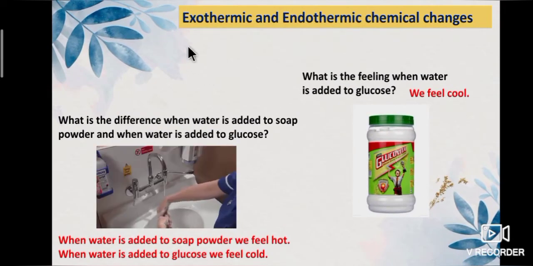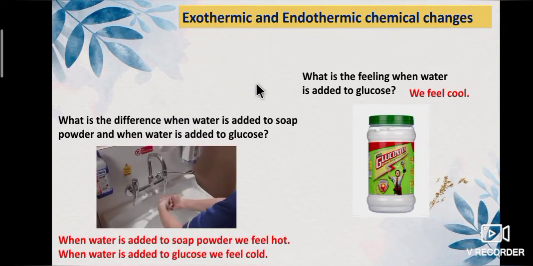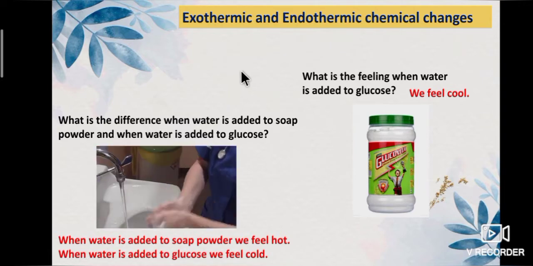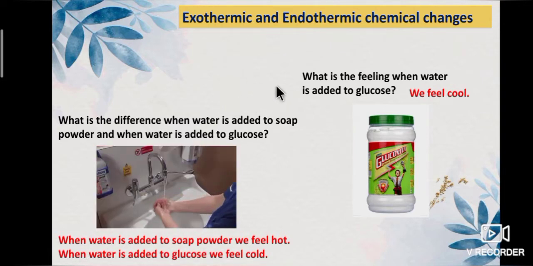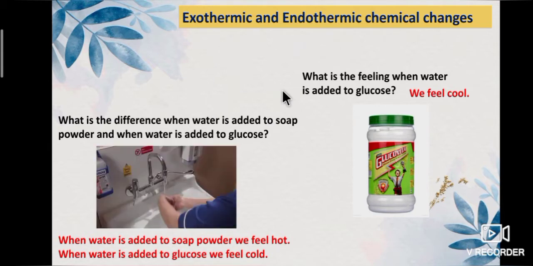Now we are going to study about exothermic and endothermic chemical changes. Let's see the activity. Take a pinch of soap powder in one hand and a pinch of glucose in the other hand. Add a few drops of water to soap powder. Like that, add a few drops of water to the glucose in the other hand.